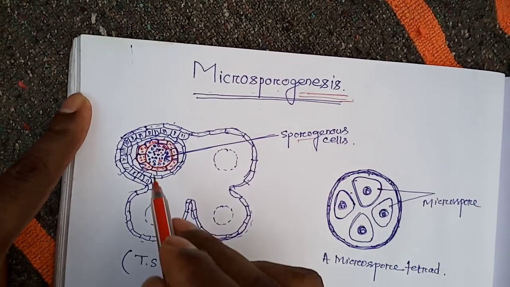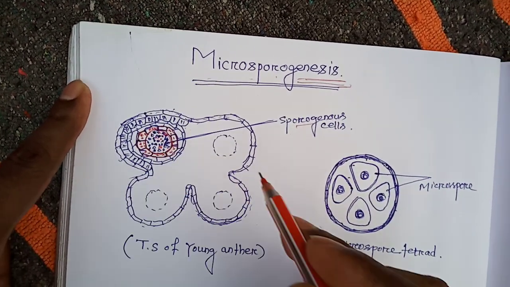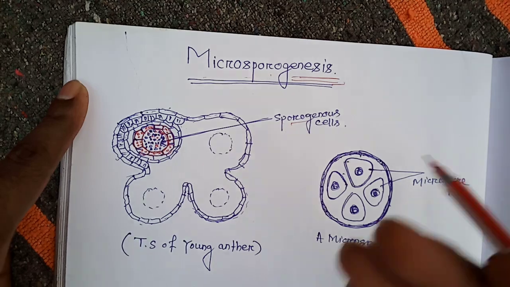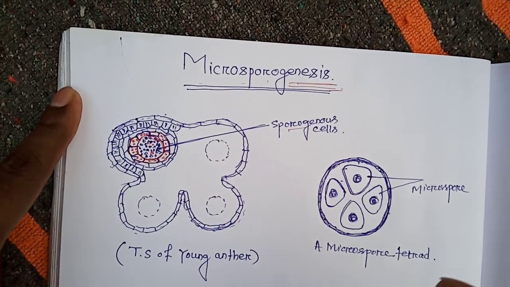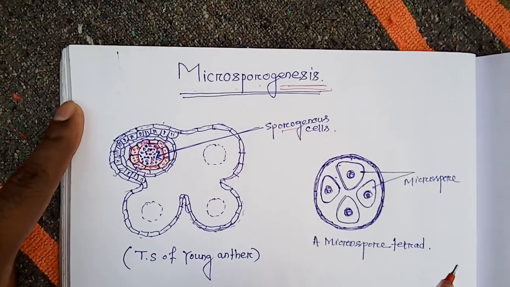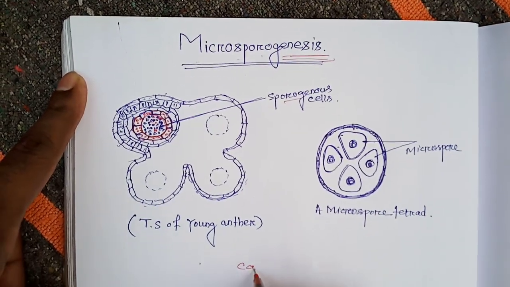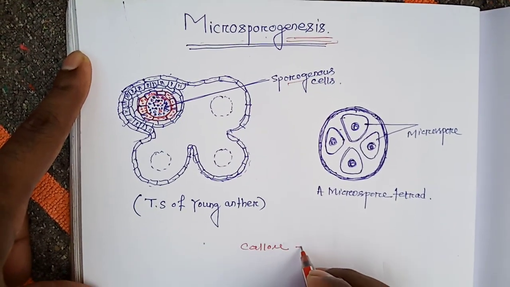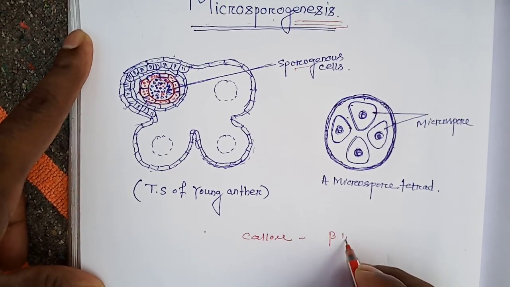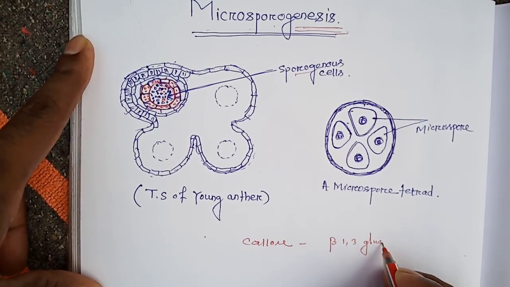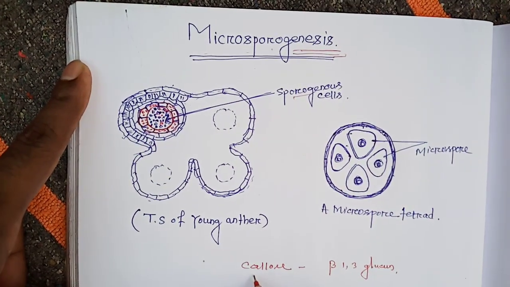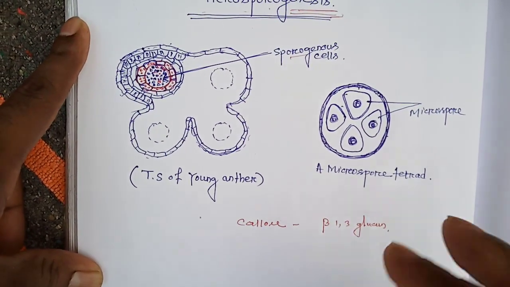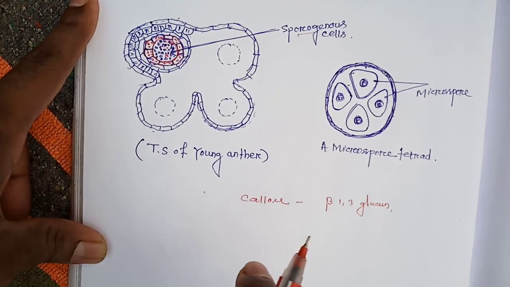Okay. So before undergoing meiotic divisions, these sporogenous cells first develop an internal layer of callose. The chemical composition of callose is beta 1,3-glucan. So the question arises, why do they produce a callose wall?